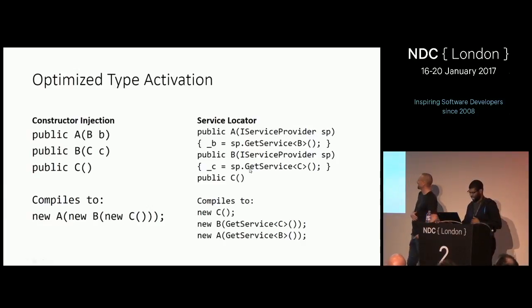Right, so it's better. Each call to GetService does a dictionary lookup as well, so you're paying the cost of a dictionary lookup every time you call GetService. So if you can declare your object graphs all in the same call tree, it's a better job we can do on making that fast.